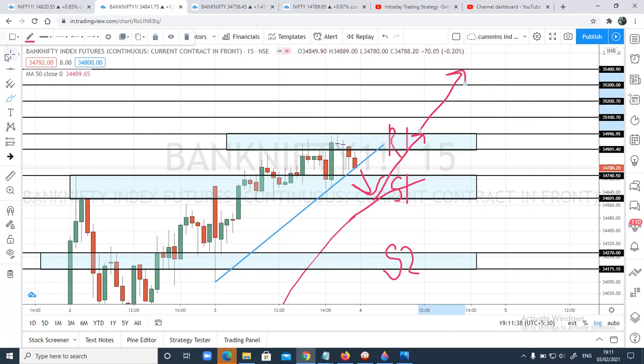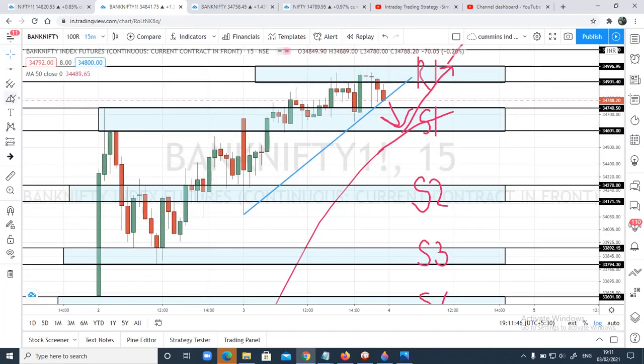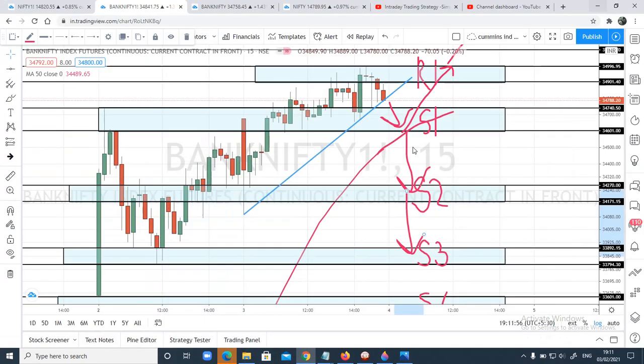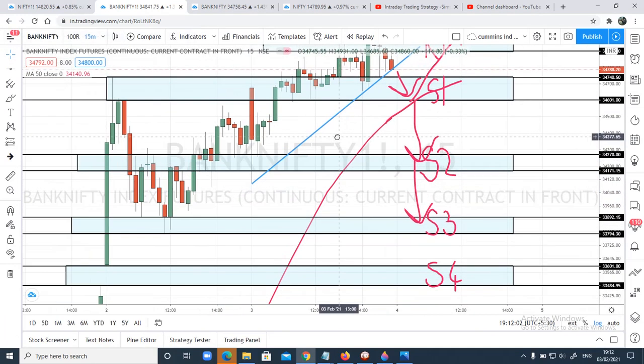And in case we see any close below this 50 moving average and S1 zone, we can expect prices to move down again. From S1, we can expect S2 zone. From S2, we can expect S3 zone. All these zones will be updated in the description box. I've made a list of the zones you can see here. I'll update everything in the description box. You can draw the same zones on your system and see how beautifully prices work.